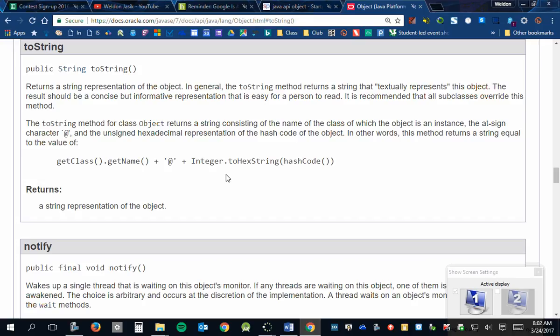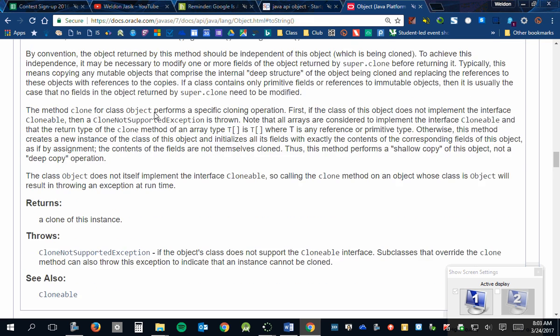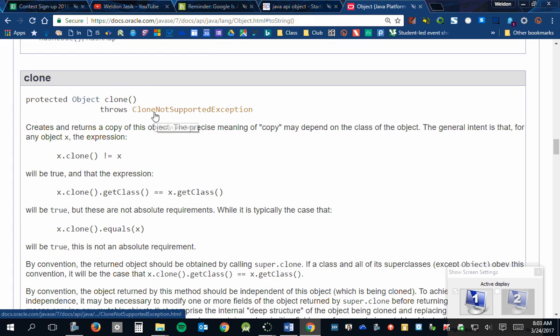Also, it has no idea what any other class will store. A string object stores one thing, these objects store a different thing, and an array is an object that stores something else. They're all different, so it couldn't be set up that way. They set it up this way just to guarantee that every class would have a toString method. Because it's an Object class, every object has a toString method, every object has an equals method, and they have everything else in here as well.